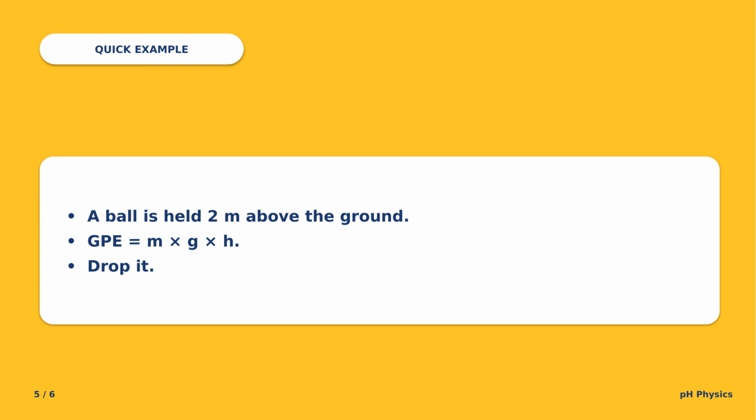Quick example. A ball is held 2 meters above the ground. The gravitational potential energy equals mgh. You drop it, and as it falls, the gravitational potential energy decreases and kinetic energy increases. At the ground level, all the gravitational potential energy has become kinetic energy, and on impact, the kinetic energy becomes thermal energy, heat in the floor and the ball, and sound. The total energy is unchanged throughout.